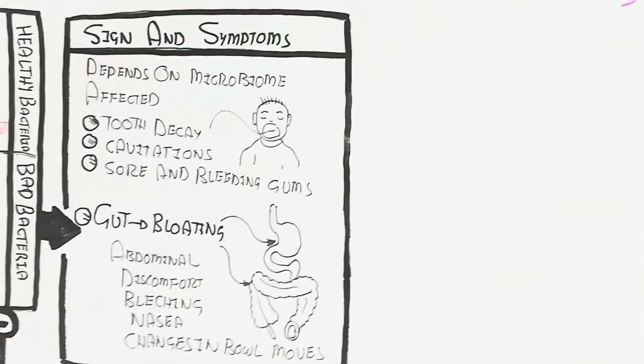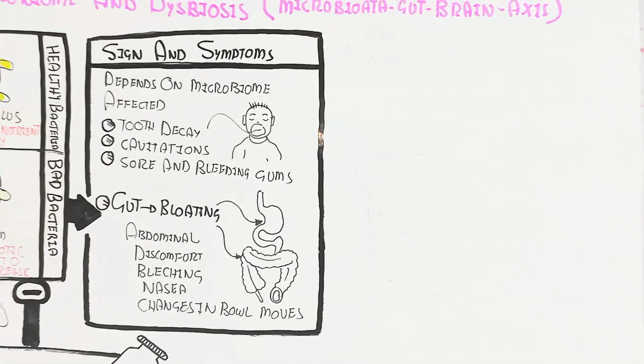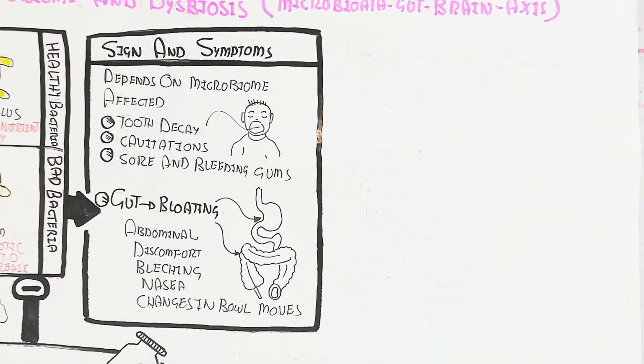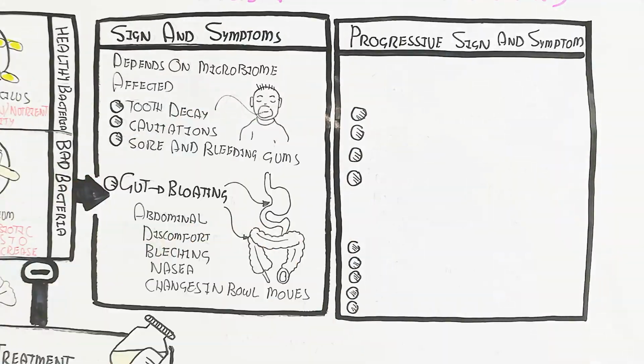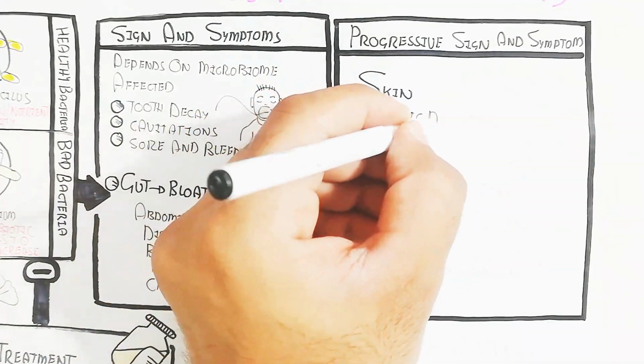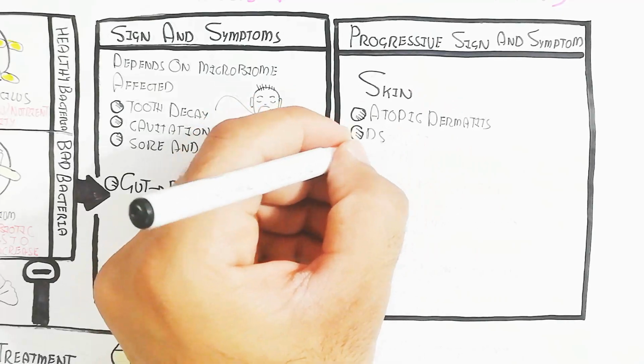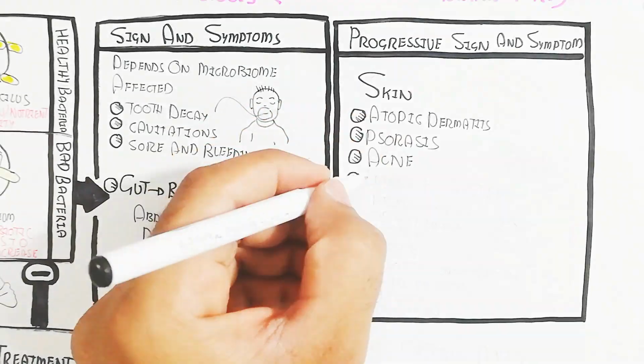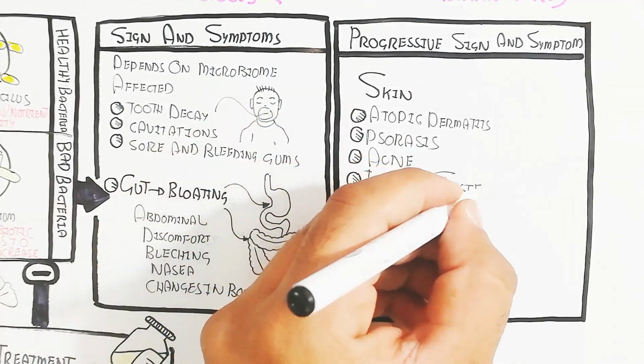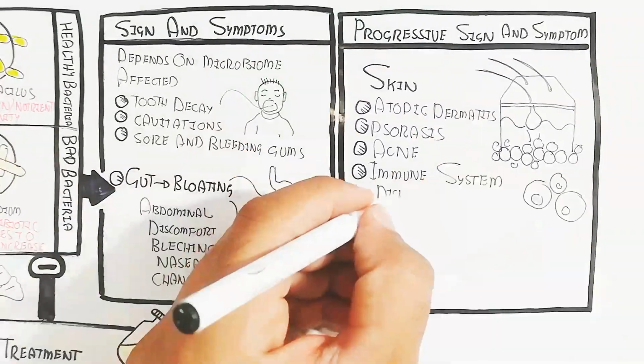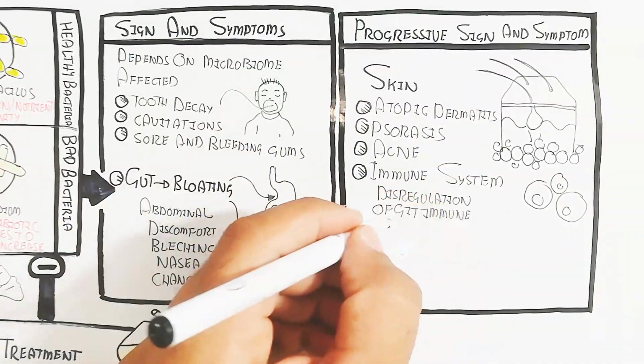Let's understand about the progressive signs and symptoms. This is the general sign and symptom. The progressive signs and symptoms involve the skin. First of all, we will understand atopic dermatitis, psoriasis, and acne. On the other hand, this is the skin.